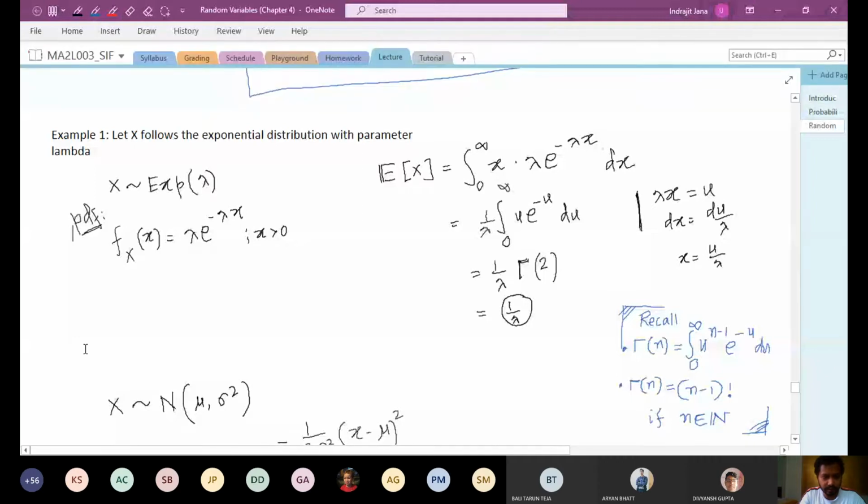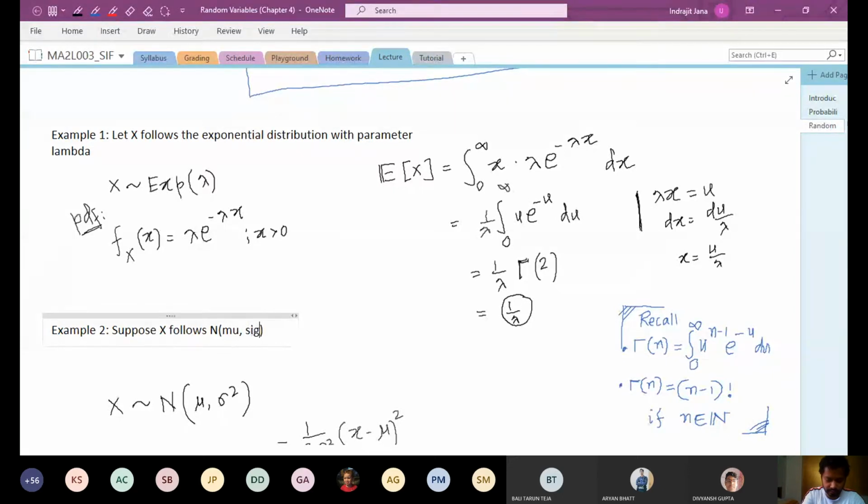Right. The next one, example 2. Suppose x follows a normal distribution with parameters mu and sigma square, and then you want to compute the expectation of x.